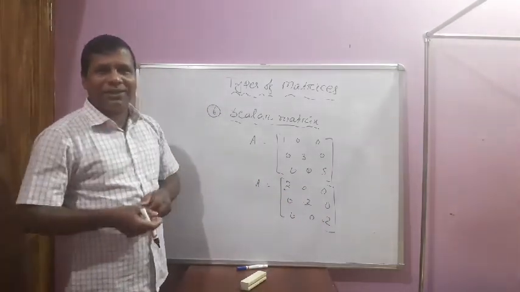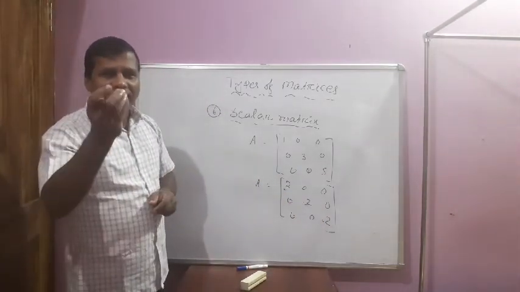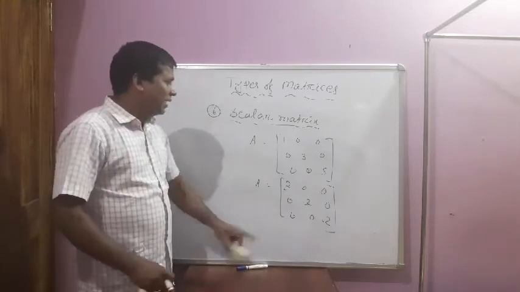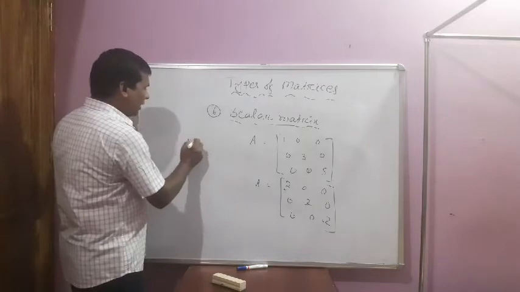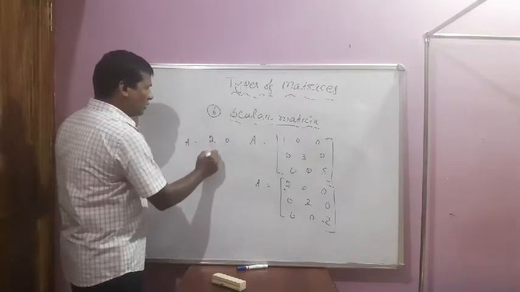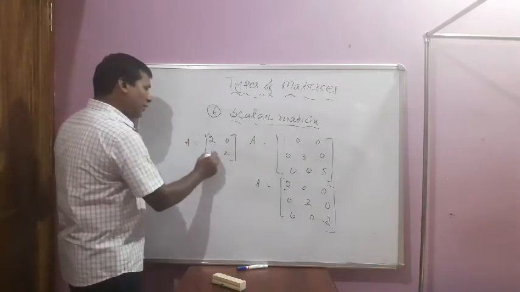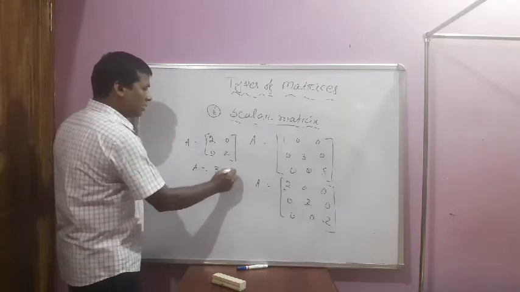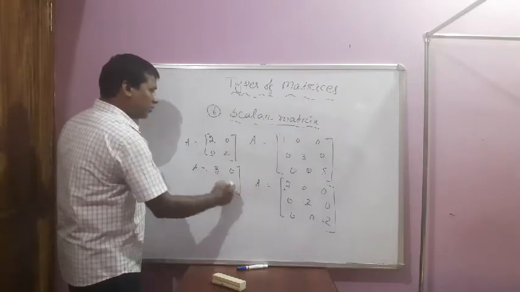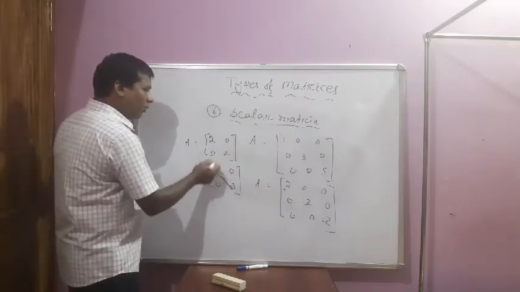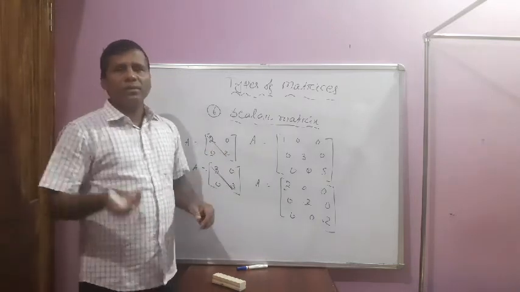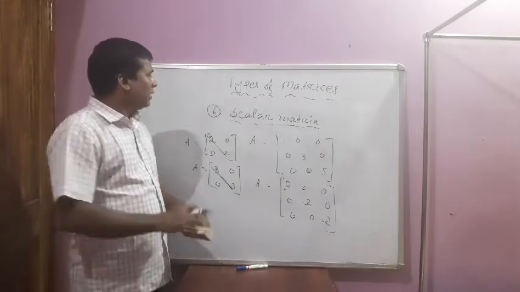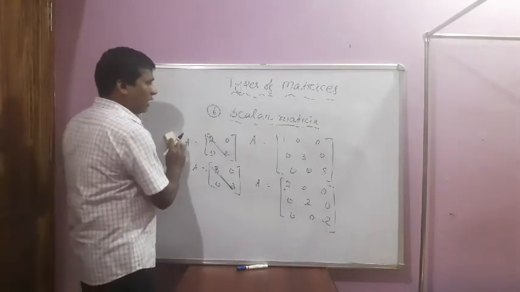That kind of matrix is known as the scalar matrix. It may be of order two, single order, just like this. Suppose A is equal to 2, 0, 0, 2. This is also a scalar matrix. A is equal to 3, 0, 0, 3. This is also a scalar matrix. A common number is present in its diagonal. That is known as the diagonal matrix, then the scalar matrix.